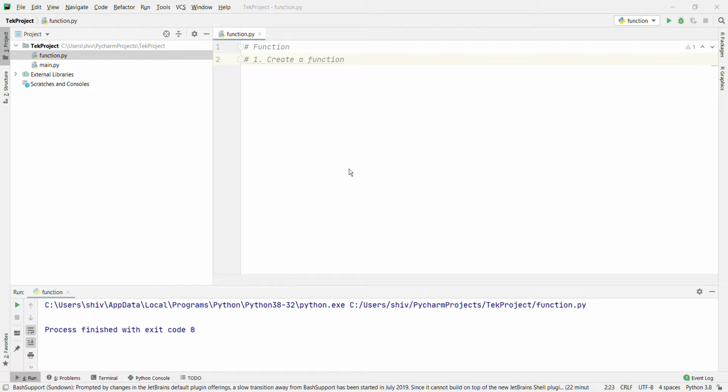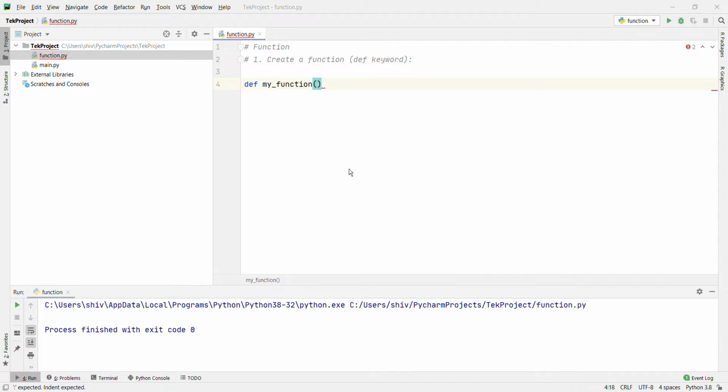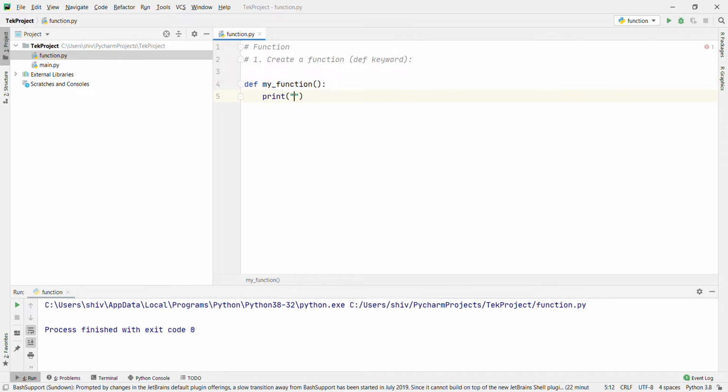In Python, a function is defined using the def keyword. The def keyword is how we define a function. Let's create a function: def my_function, then colon and enter, print "hello from a function". A function is a block of code. This is a block of code with only one statement, but it will run when it's called.